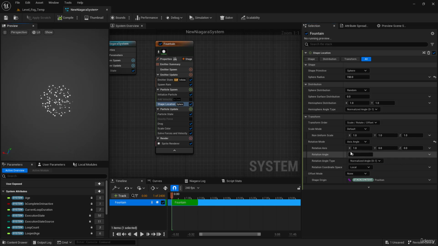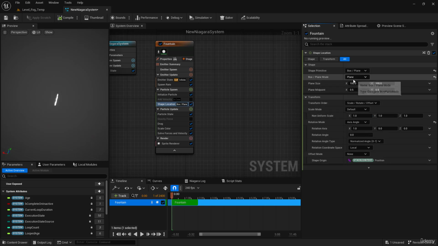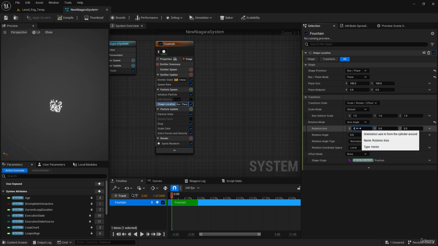And we can't see any update in the viewport if I change that, because this is a sphere. So if I go back to the shape primitive and change that, let's say, to box plane and keep it at plane. So now you can see if I change that to Y, now the emitter will be aligned on the Y axis, and you can change that to Z. This will align the rotation to the Z axis. And you can control the angle from here too.